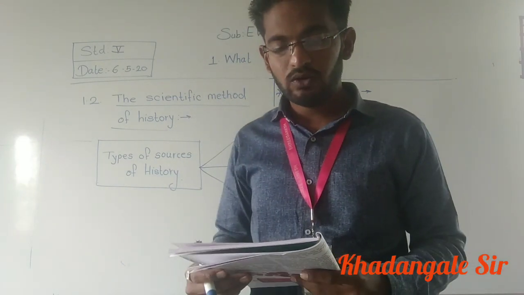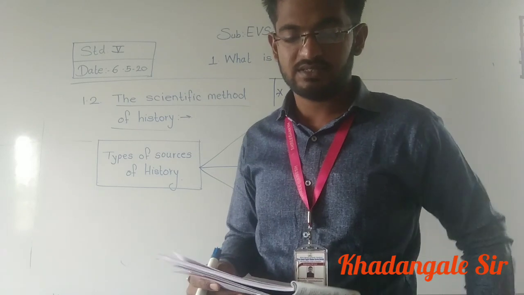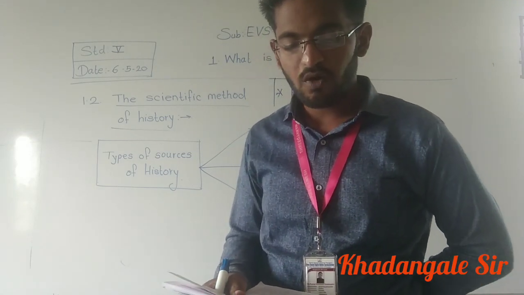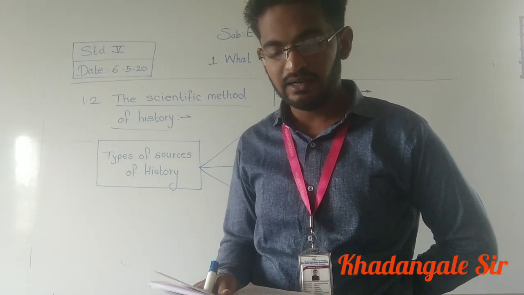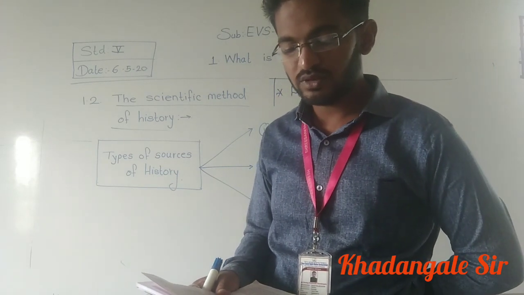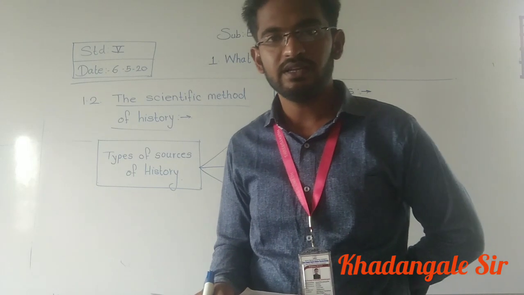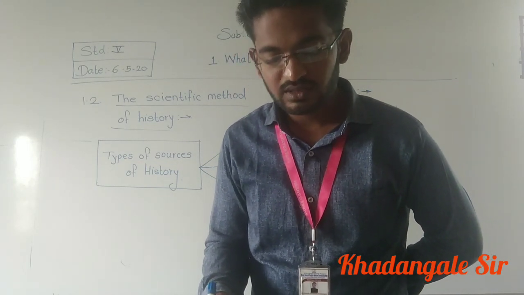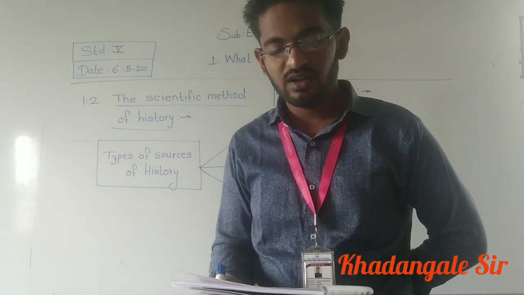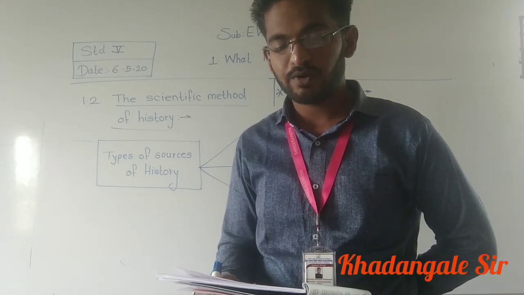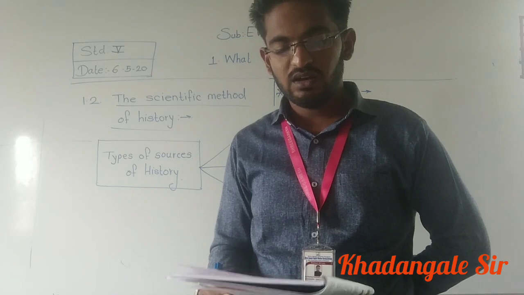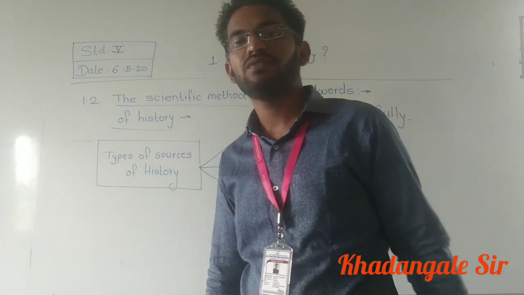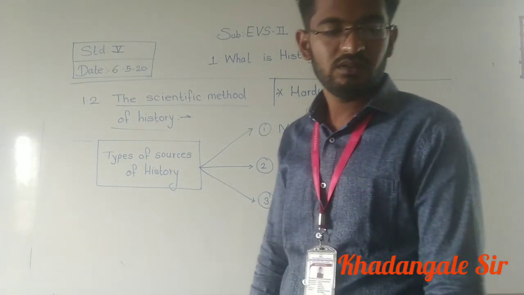In order to find out what happened in the past and how it happened, evidence available from all these sources is collected and thoroughly examined to determine its reliability. With the help of the evidence that stands this test, past events are put in a proper sequence and a historical account is written. This is the scientific method.